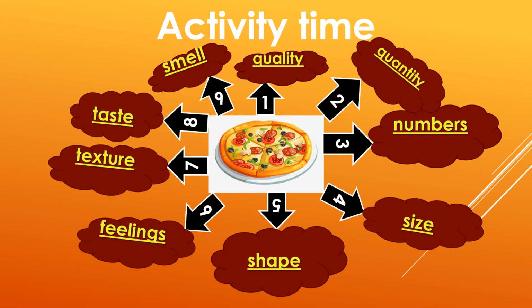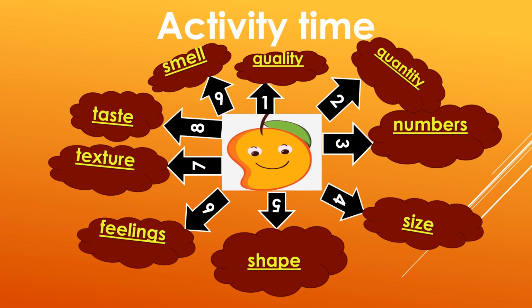Similarly, once you complete describing the pizza, then you have to talk about this fruit, the king of the fruits, mango. You have to describe it using all the 9 factors: quality, quantity, number, size, shape, feelings, texture, taste, smell.